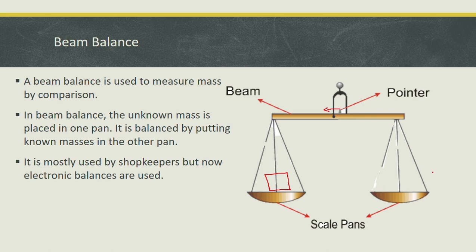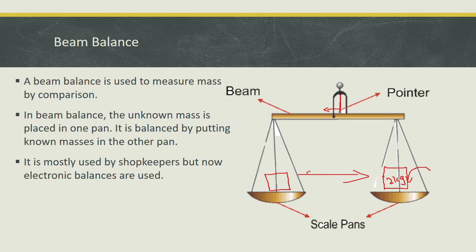Now we start putting known masses on the other pan. For example, let's suppose I put a 2 kg mass. We know that kg is a unit of mass. When we put the 2 kg mass on the right pan, we will see that the pointer and the beam are exactly aligned. When the pointer comes back to its original position, it means that both pans have the same mass.